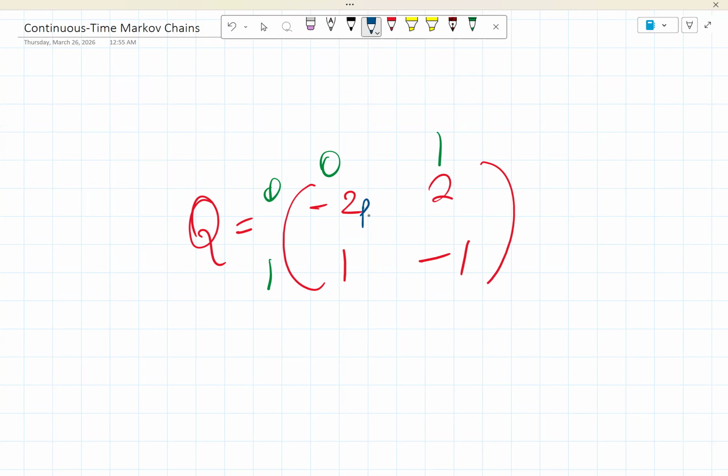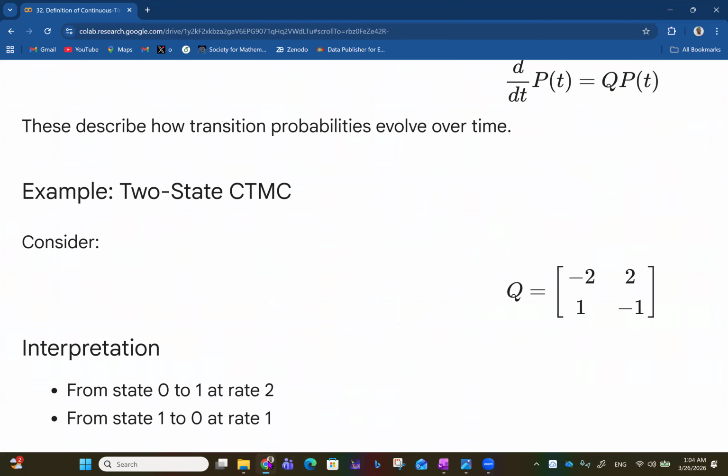this is Q00. Moving from state 0 to state 0, that's at rate -2. Maybe not P, I think it's better to use Q. Q01 is moving from 0 to 1. Then moving from 1 to 0 is at rate 1. Moving from 1 to 1 is at rate -1. So that's what that simply talks about there.